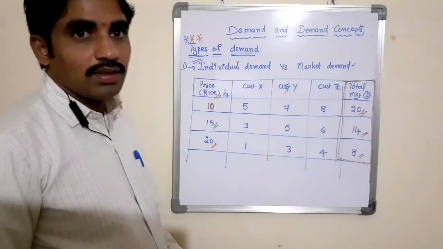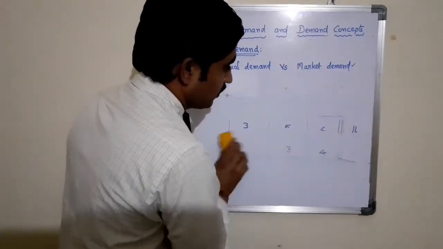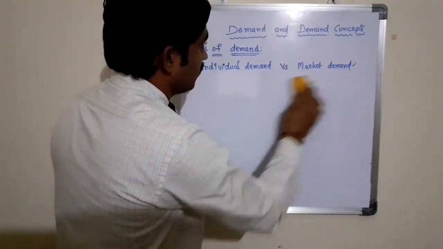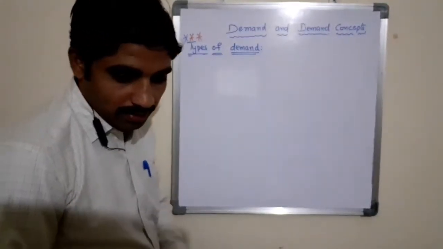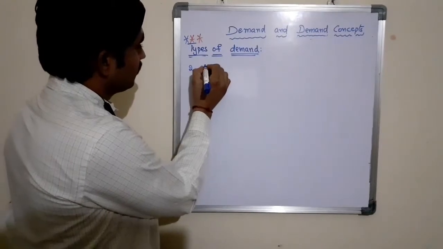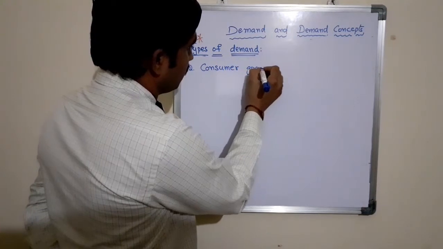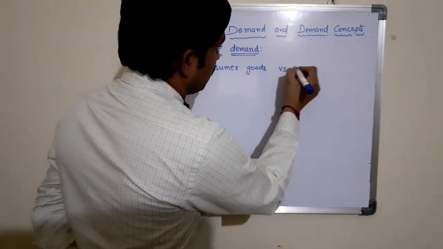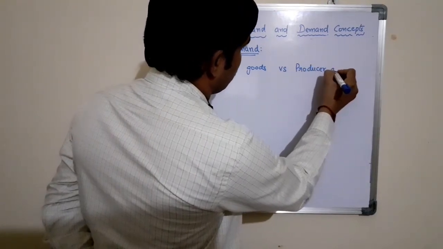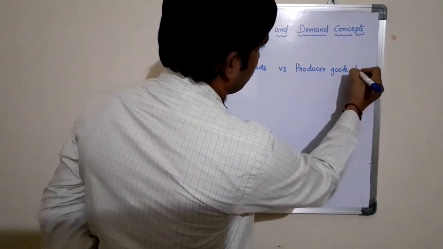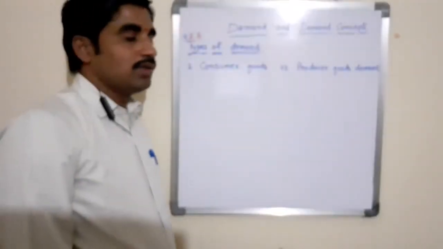The next one is consumer goods demand versus producer goods demand.